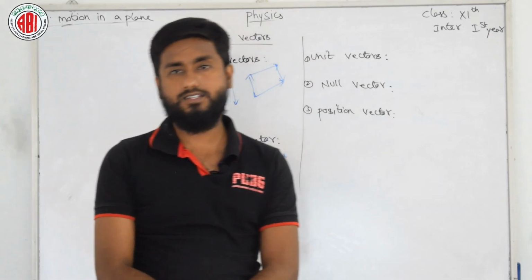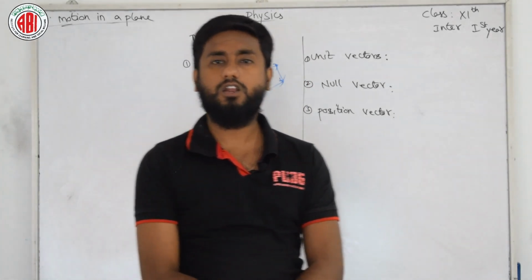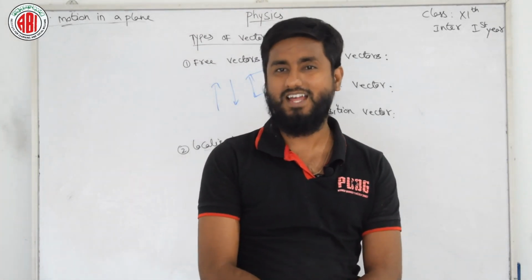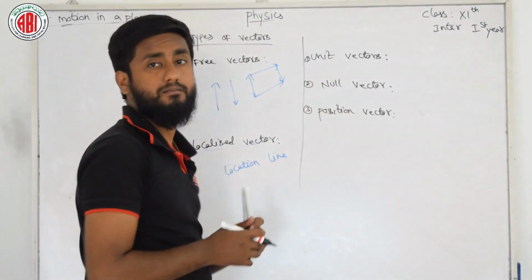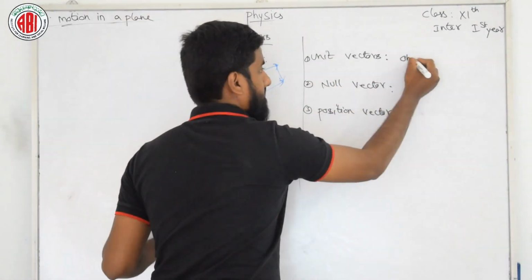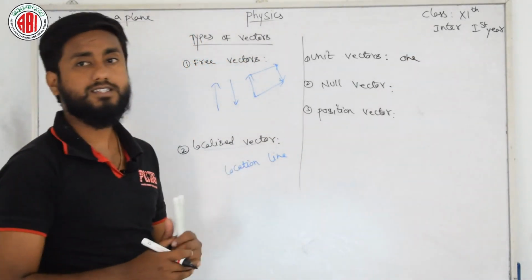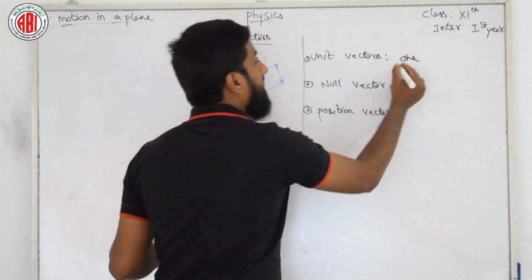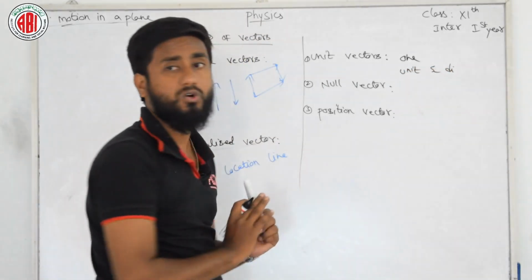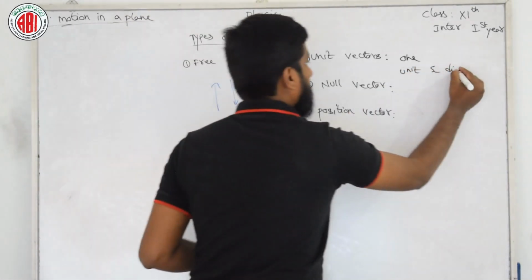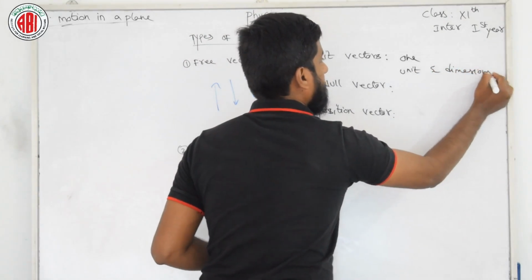If A is a vector, then the unit vector along its direction is given as follows. This unit vector has magnitude 1, and it does not have any units and dimensions.